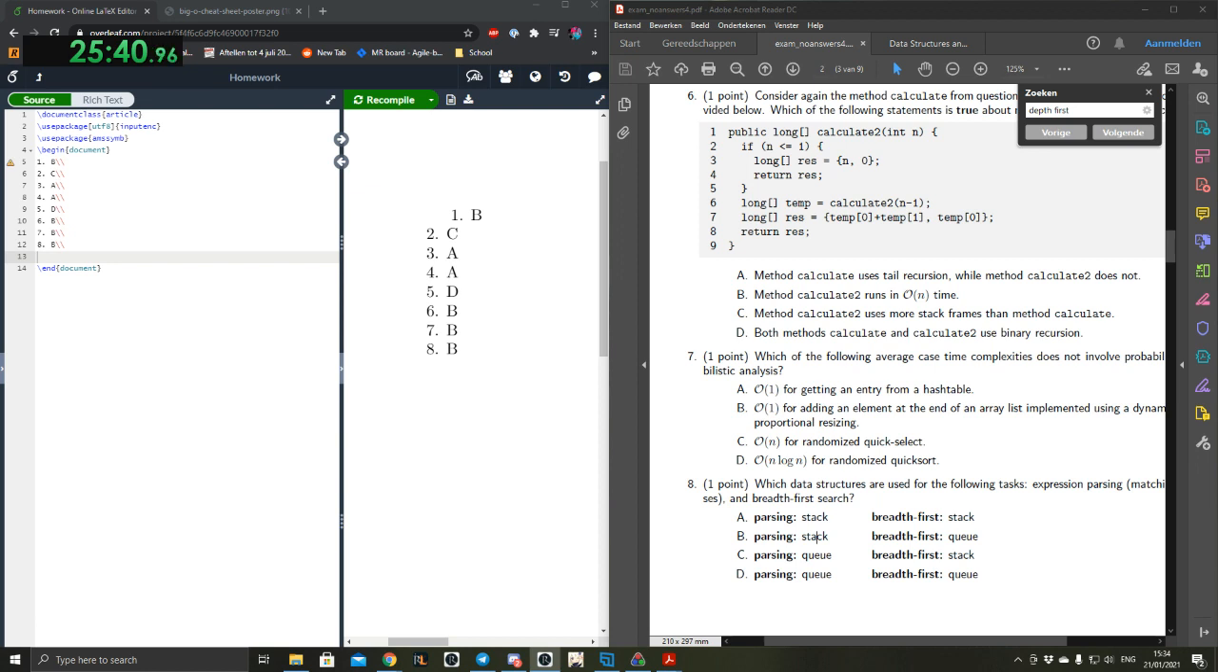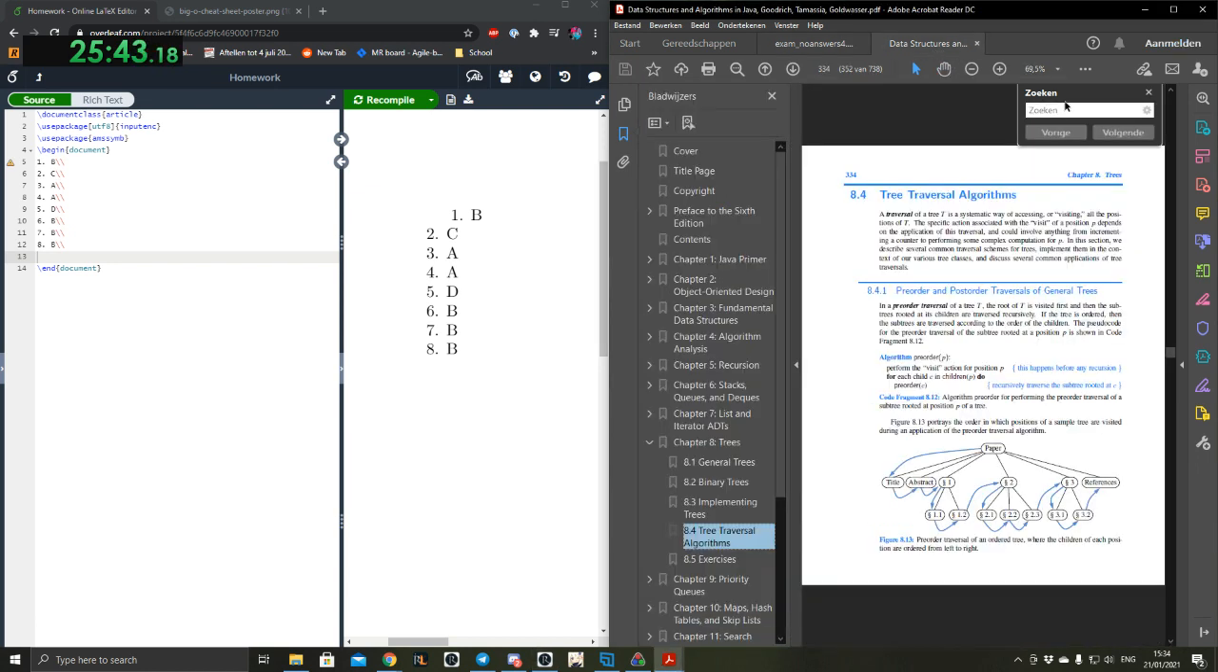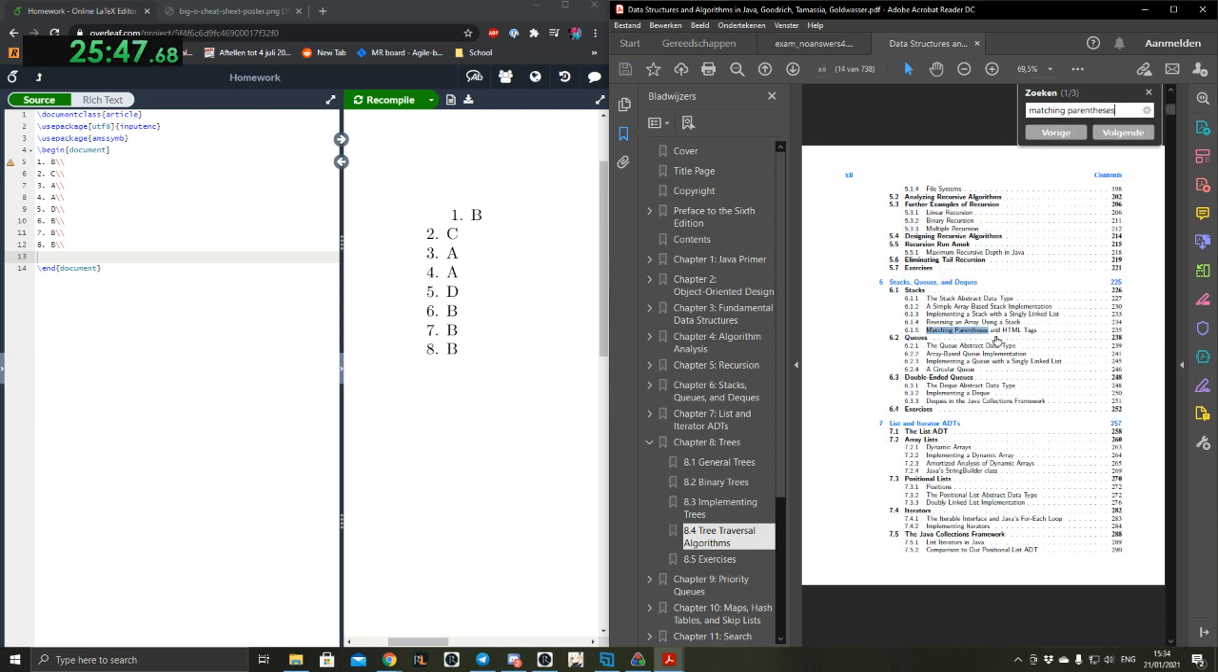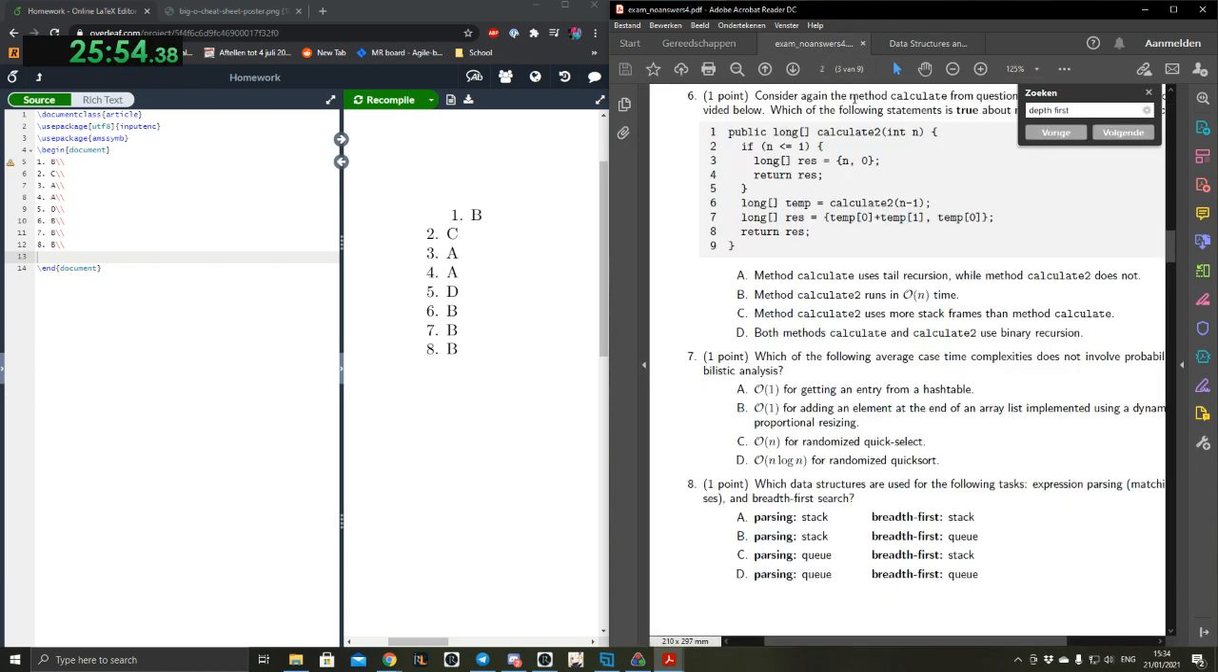Can you look up matching parentheses? Because I do remember seeing it. Stacks. Man, that's sick. It's actually in the book as well.